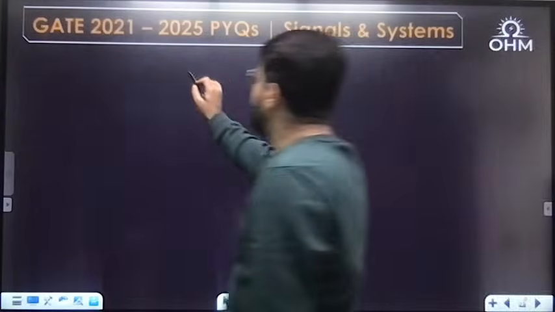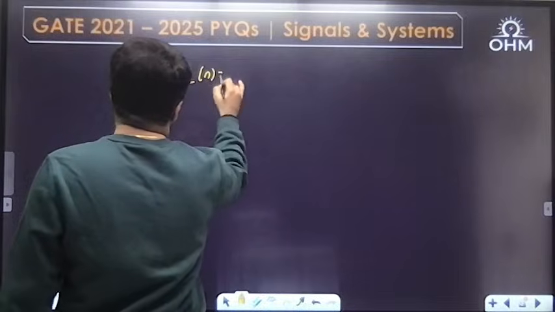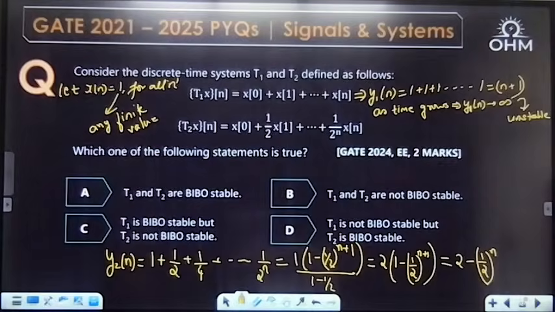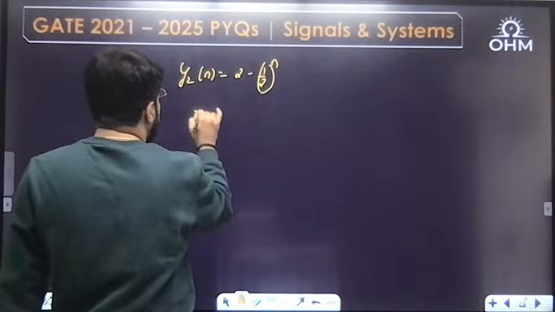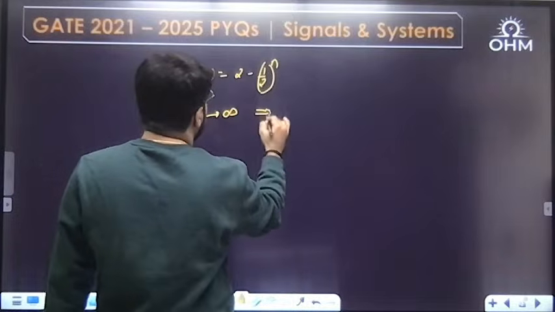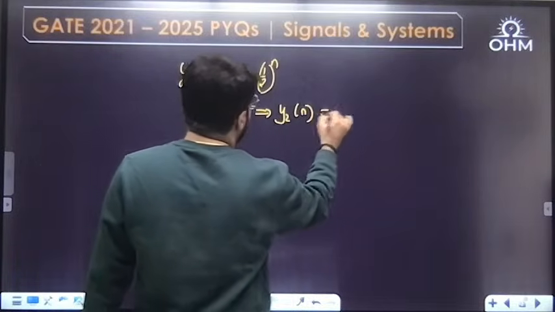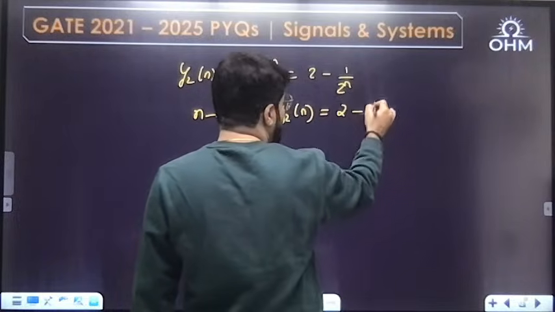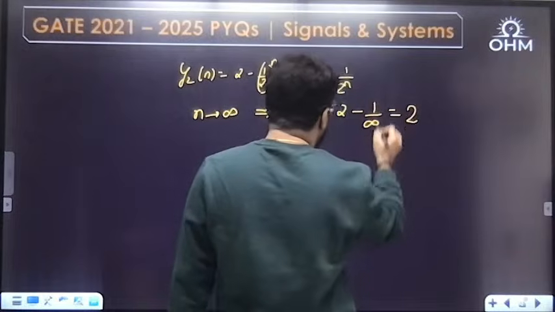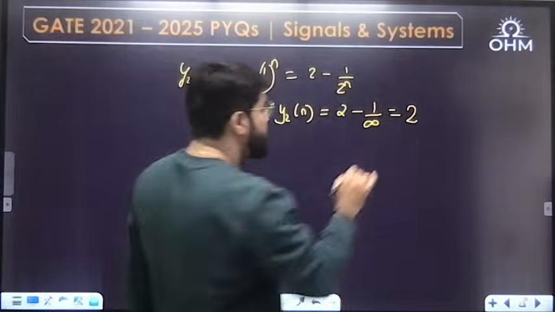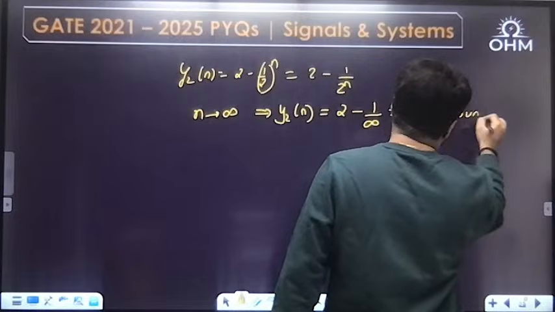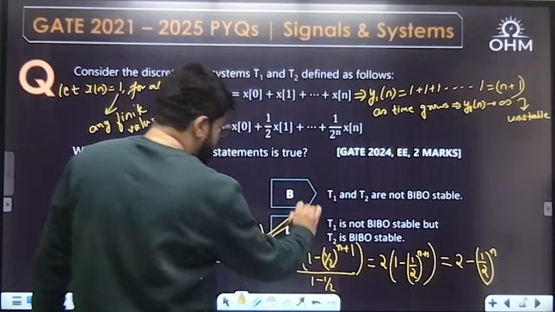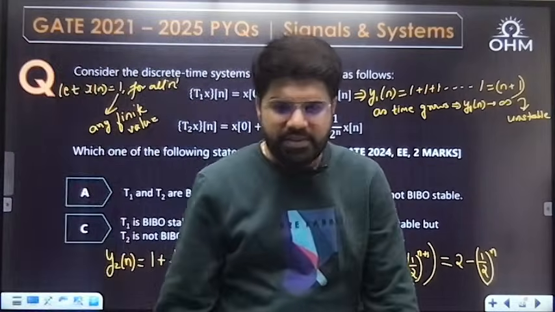Now you see here, the output y2n is 2 minus half power n. Correct? Now, even if time grows, as n tends to infinity, y2n will be 2 minus 1 upon 2 power n. With n at infinity, this denominator will be infinity, so the answer will converge to 2. That is finite. This is a bounded output. So the second one is stable. T2 is stable. D is the correct answer.